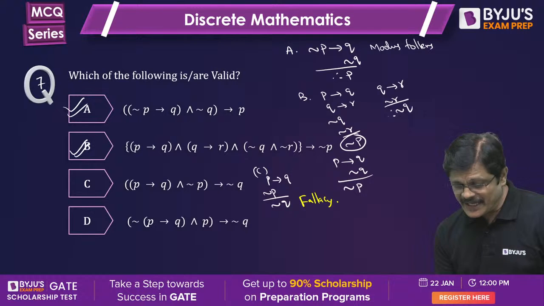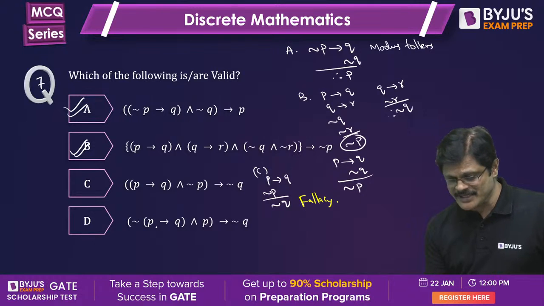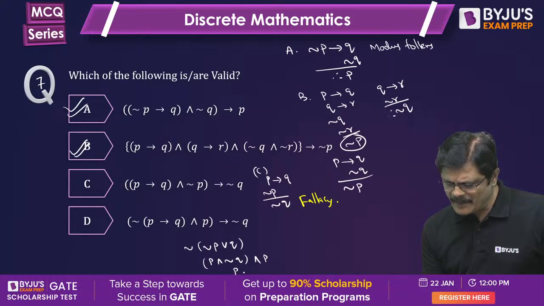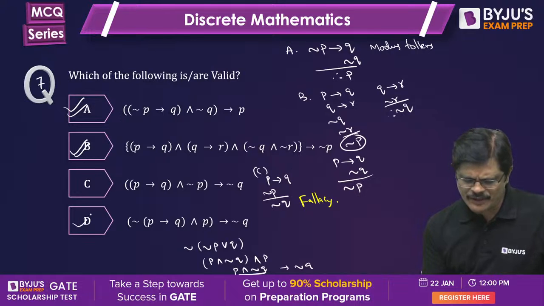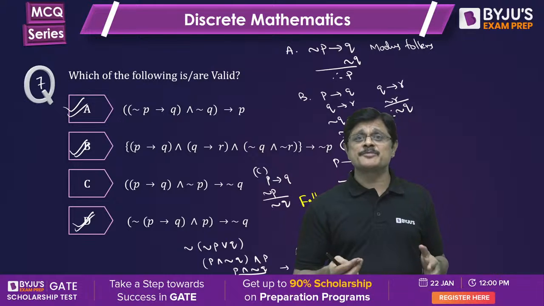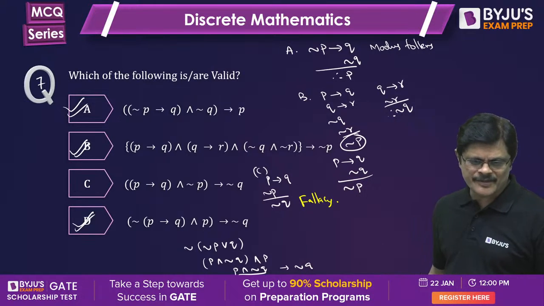Now here the next one, negation of P implies Q. So it is actually negation of, this means what, sir? It is negation of negation P or Q. So negation of this means what, sir? Actually, it is P and negation Q. And from P and negation Q, can you say negation Q? Yes, because simplification you can easily say, my dear friends. So without using the truth table method, sometimes by observation also we can answer the question. So here A, B, D are correct options. Very good, sir.